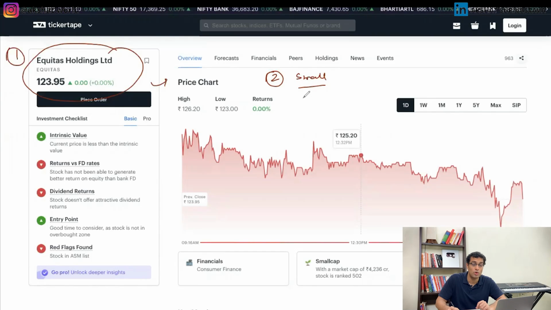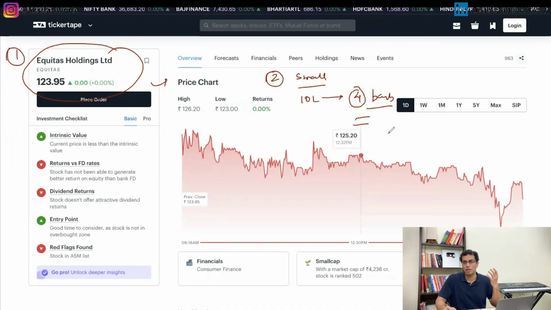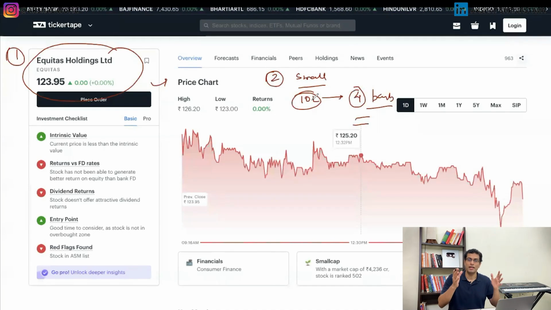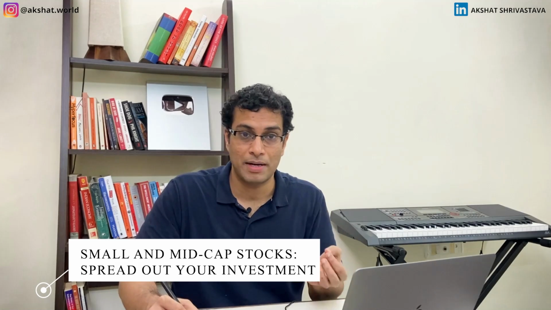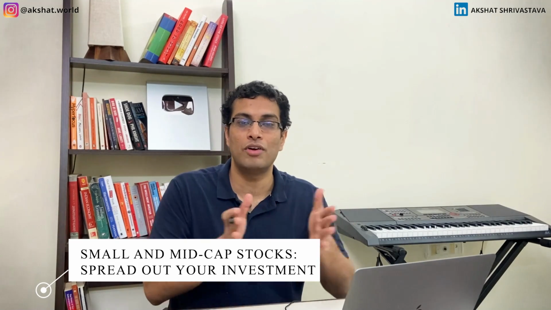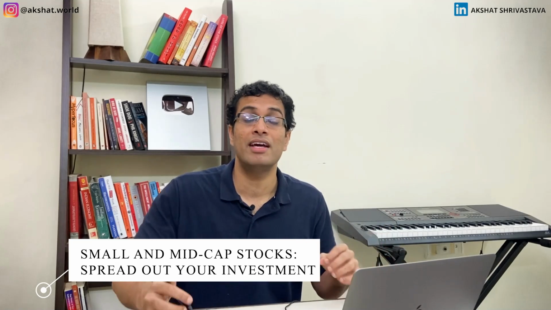For example, if I have to invest, let's say, 10 lakh, I will divide this money into 4 parts. I would do an averaging on it, upward or downward. It doesn't matter if I'm going to invest 10 lakhs, the stock price can go up or down. If nothing fundamental changes in that time period, I'm going to invest this, but in 4 parts. Now, you would say, Akshat, why don't you invest all the money in one go? Because I'm trading with small and mid cap companies. It is very important for me to spread out that investment. If I'm investing 10 lakhs, I'll spread it over a window of 3 to 6 months. I will do it that way and reach a big position.